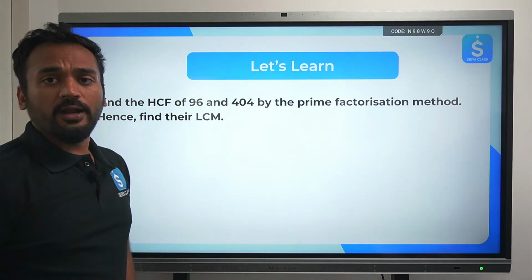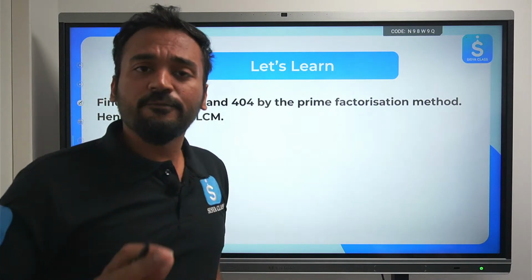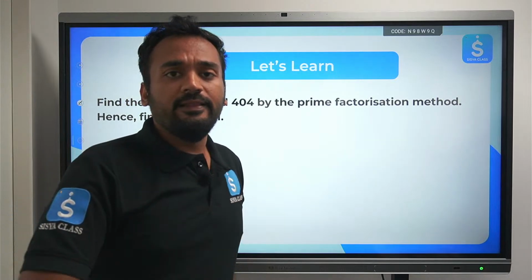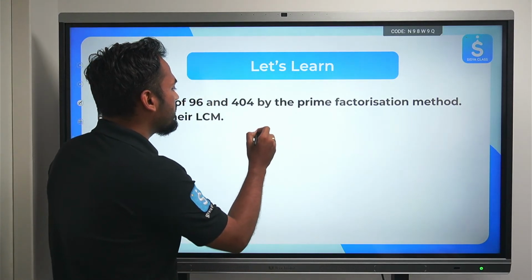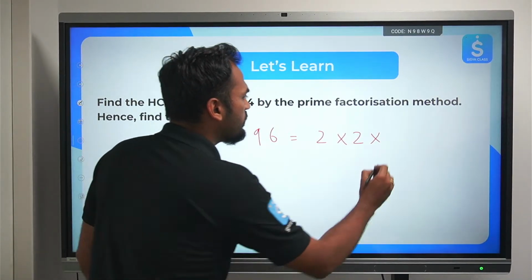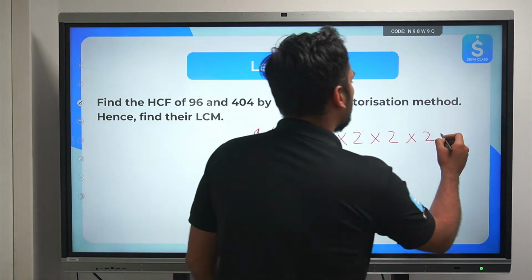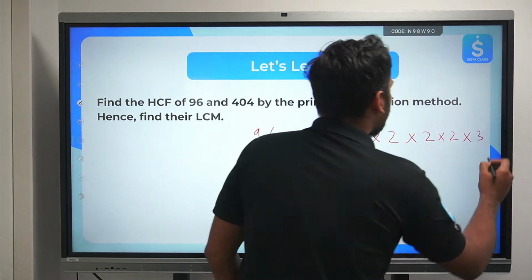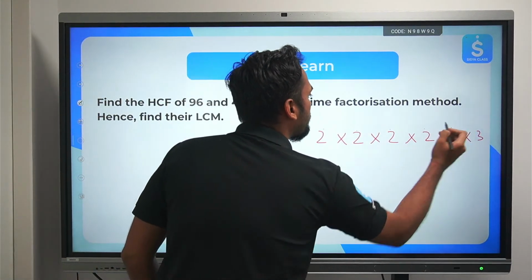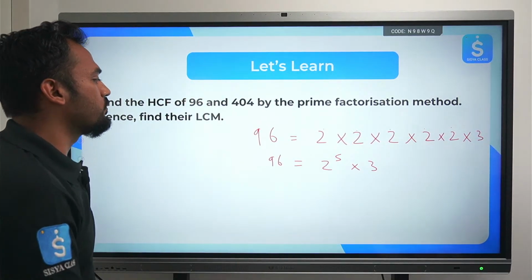HCF of 96 and 404 we need to find out using the prime factorization method, and then we need to find out LCM also. Let's first find out HCF and then let's use the relation between HCF and LCM to find out the LCM as well. So the first thing is I need to prime factorize 96. 2 times 2 times 2 times 2: 2 2s are 4, 2 4s are 8, 2 8s are 16, into 2, 32, into 3 is 96. In compressed form, 5 2s: 2 to the power 5 into 3. 96 is 2 to the power 5 into 3.